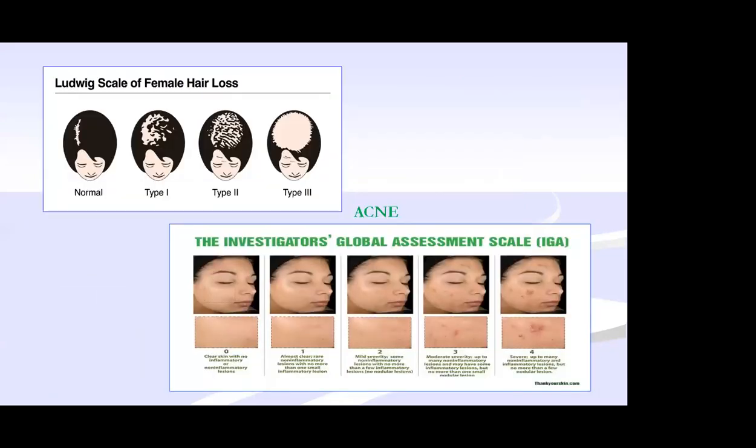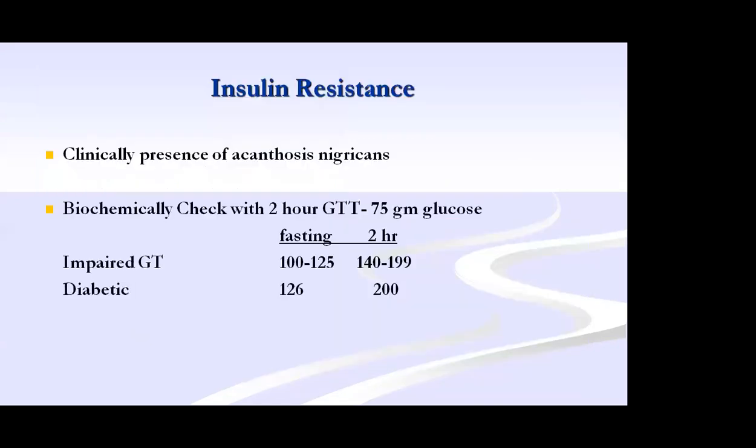Then with baldness, the Ludwig scale is important. With hair loss, the first picture shows normal, type 1 with minimal hair loss, type 2 with moderate hair loss, and type 3 shows alopecia. So the Ludwig scale of hair loss is also important. For acne, again, the global assessment: whether the skin is clear, or minimal lesions are present, whether it is moderate severity, or severe acne is present even after treatment. It has to be classified accordingly. So hirsutism, baldness and acne, if present, reflect hyperandrogenism.